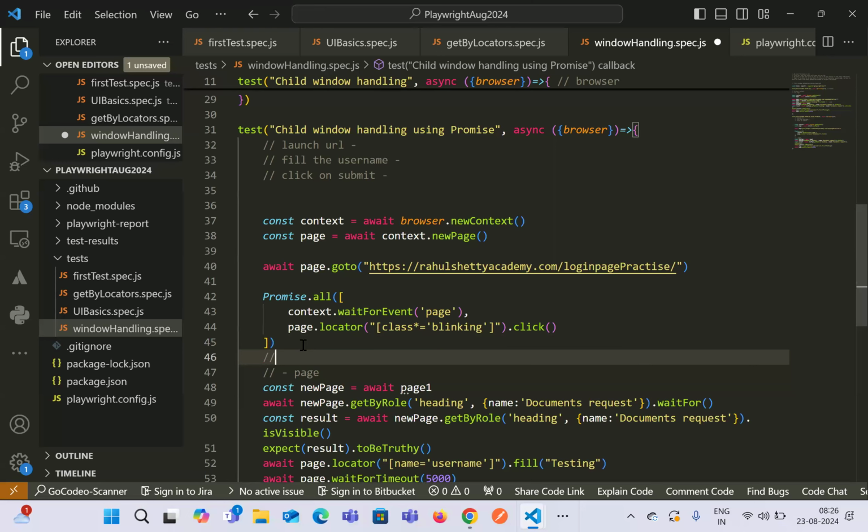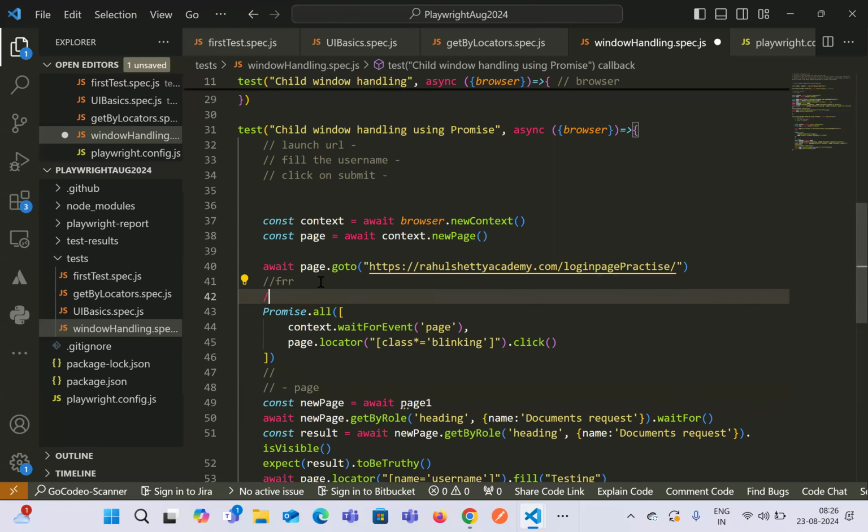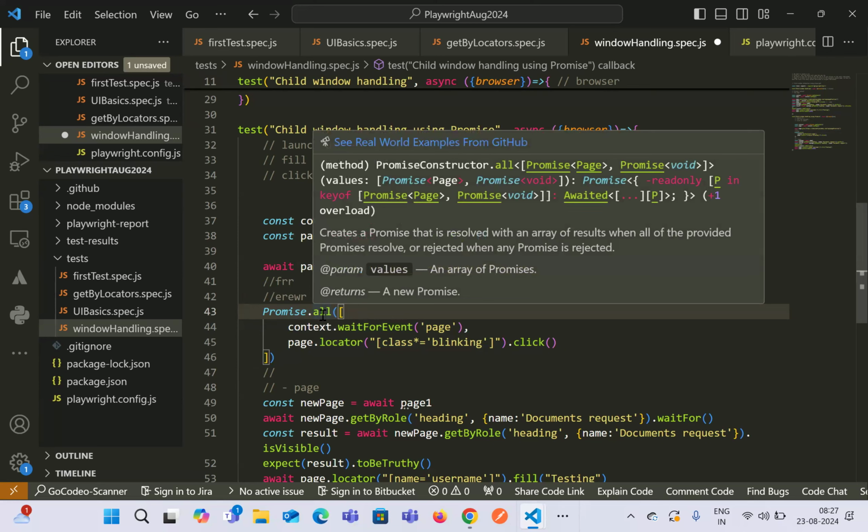Let's say you write two steps after this await, which is launching the URL, and you have written those lines without using await. This will not guarantee that it will wait for the URL to launch and then execute these two lines. These two lines will start executing at the same time, but it can be the first step that executes as well. So whenever they ask how you achieve more than two steps working in parallel, we have to say we'll use a method available inside JavaScript, known as Promise.all.